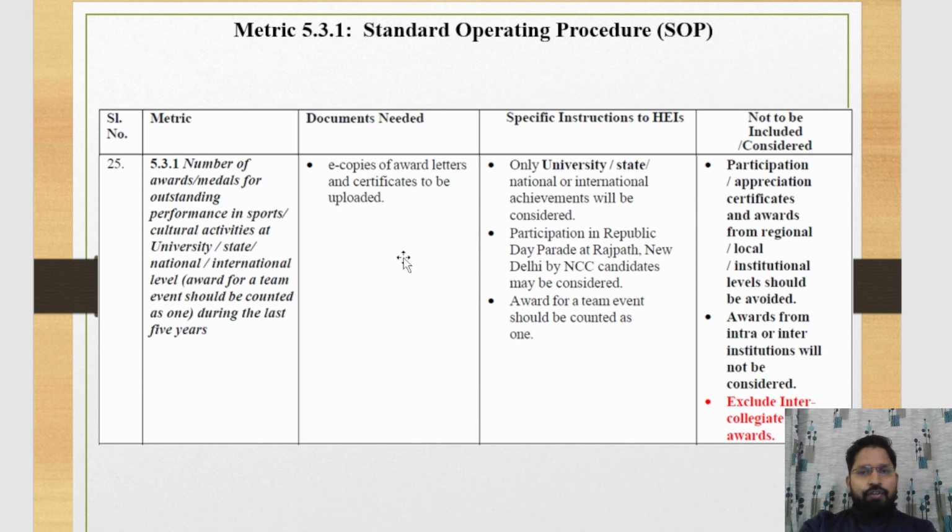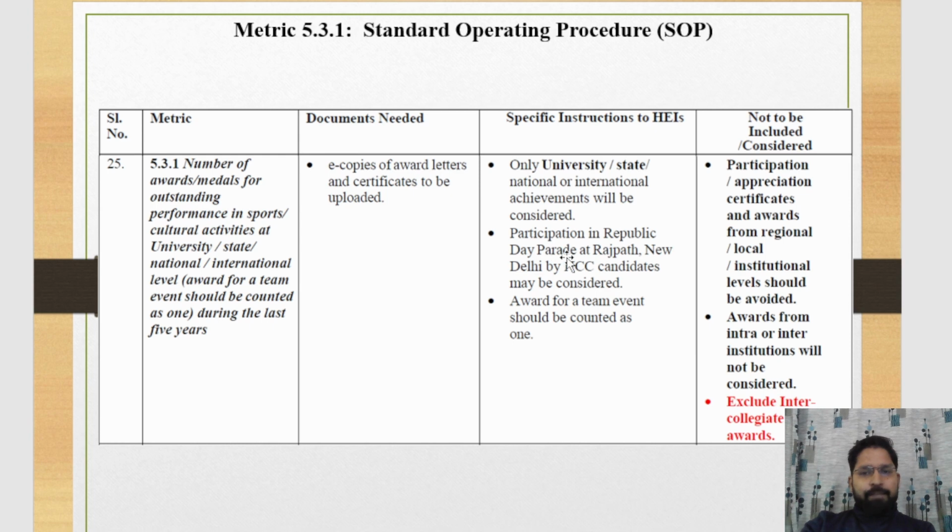This one is the SOP, Standard Operating Procedure, for 5.3.1. E-copies of the award letter and certificate are to be uploaded. Means as proof, you can upload the e-certificate or award letter or certificate of the student. Specific instruction to higher education institutes: only university, state, national, or international level achievement will be considered.